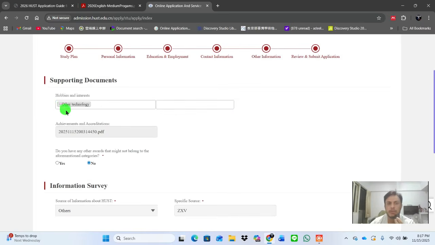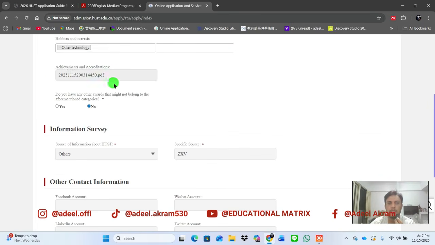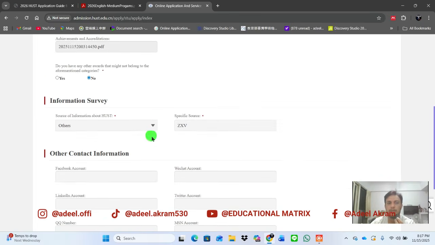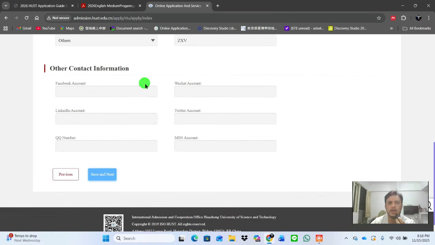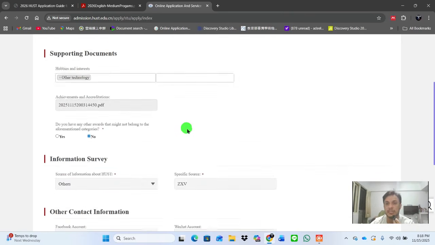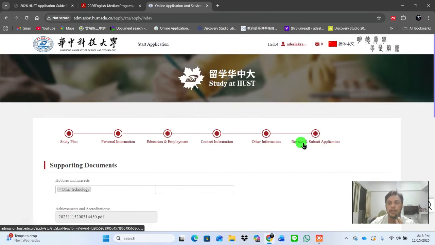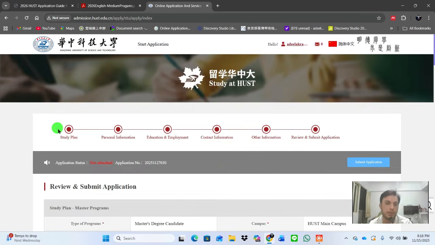In other information, you have to mention your hobbies, your achievements, and an information survey about where you got the information, or they ask you about contact information from other social accounts. If you have, and you want to give them, it's okay, otherwise leave it as it is. And then review and submit. The last option is review and submit.